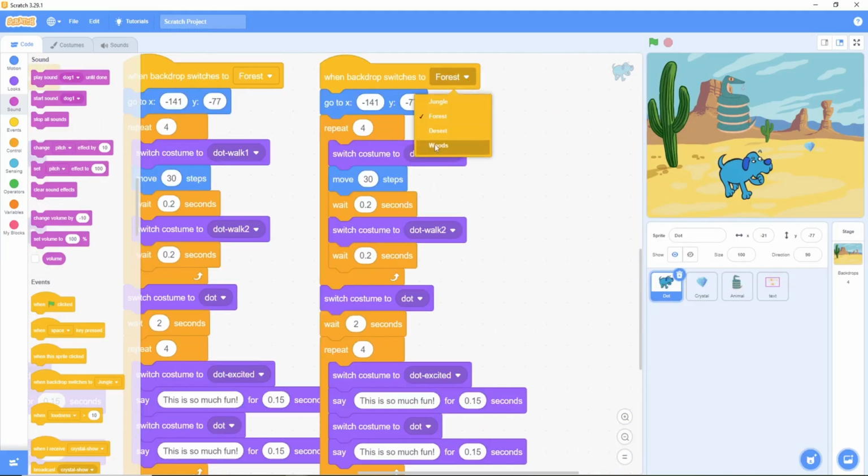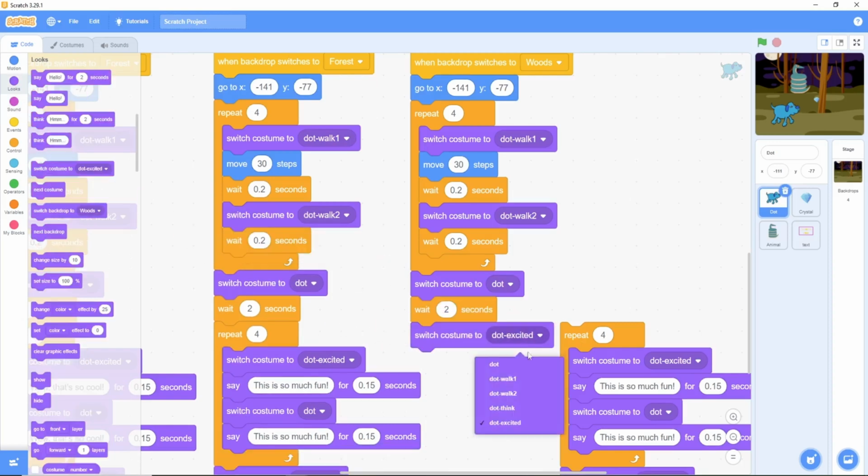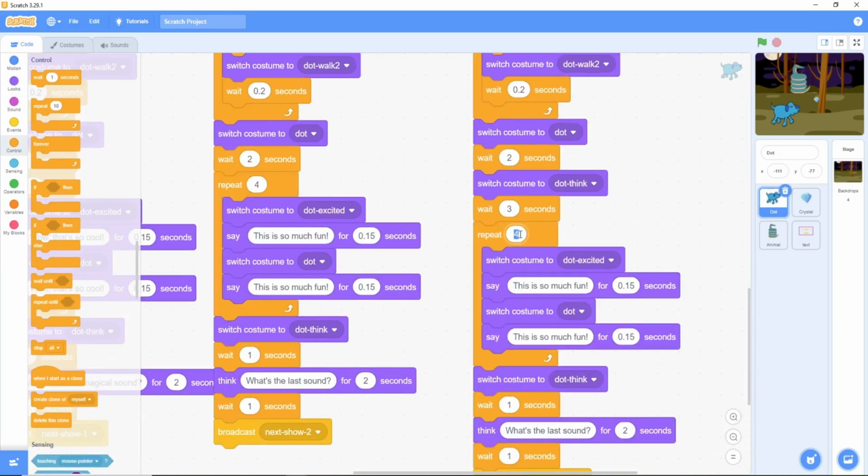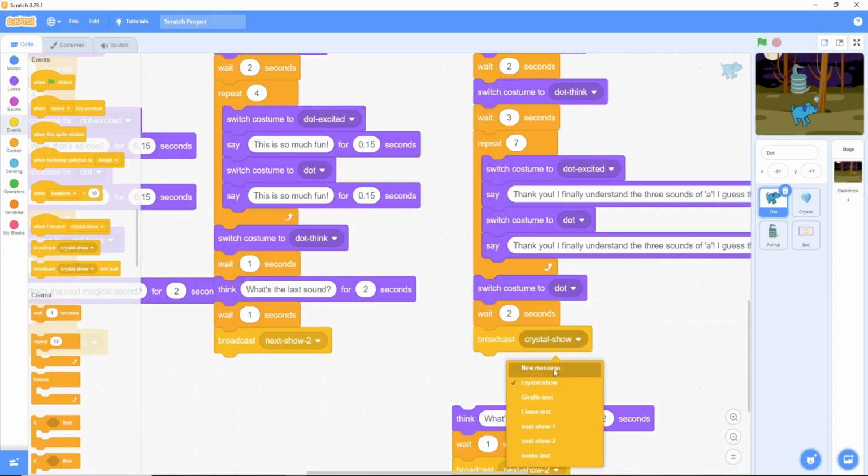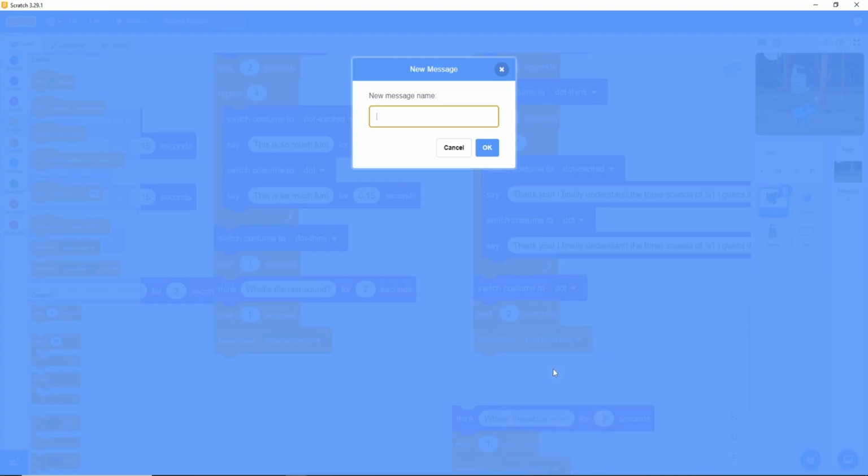Next, Dot will say the big conclusion of the story, "Thank you. I finally understand the 3 sounds of A. I guess the sound changes whenever we change our backdrop." This line is the heart of our story because it summarizes what we learned.